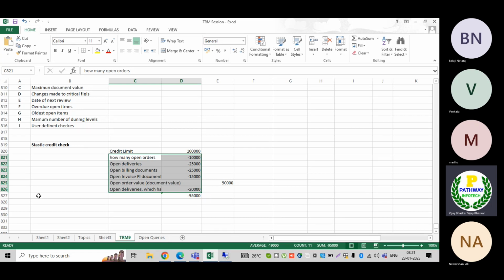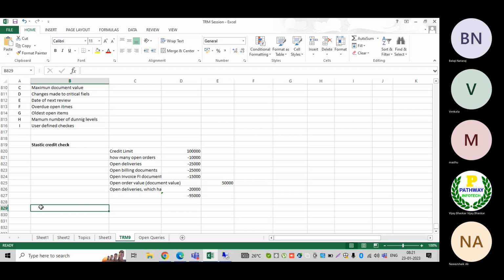Now the static credit check. Let me go to the next one, the dynamic credit check. In this dynamic credit check, what exactly is going to happen? The system will check the credit horizon period. That is a very important one. Even in implementation projects, we must implement this credit horizon period.